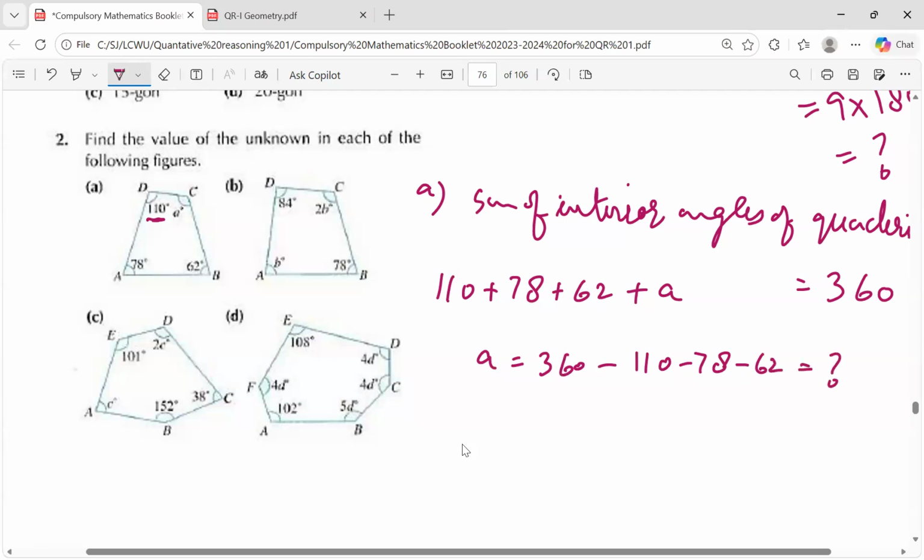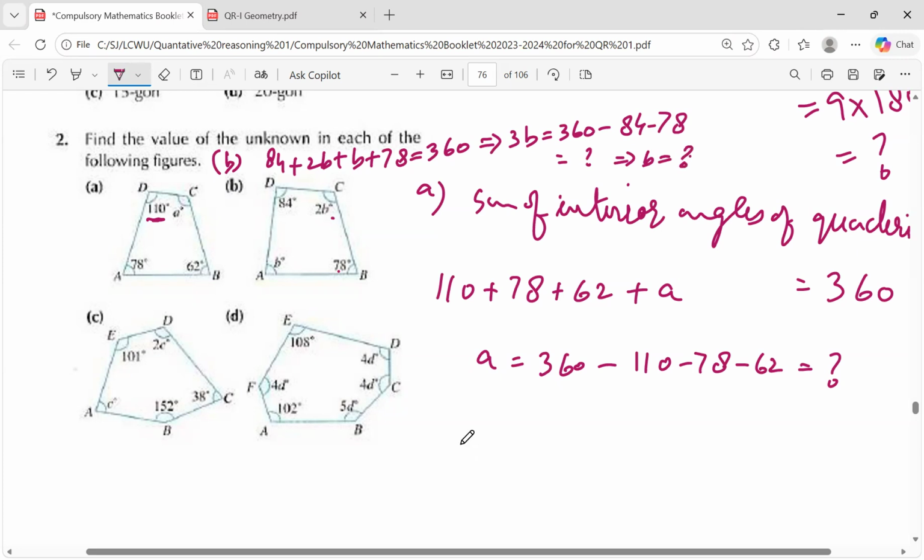Now in the second figure, again a quadrilateral. You are given 2 angles, and 2B and B. You will find the value of B and then the value of the unknown in each case. For part B, the sum of the interior angles is 84 plus 2B plus B plus 78 equal to 360. Now simplify it to solve for B. 3B is equal to 360 minus 84 minus 78. I hope that you can find the answer. Whatever answer you get, divide it by 3, and you will have B from here.